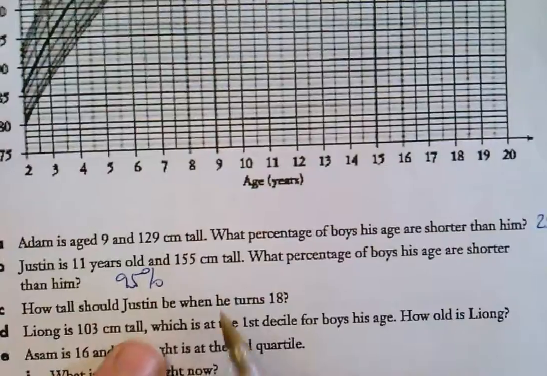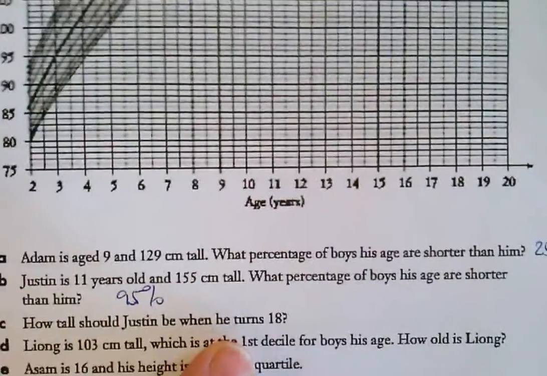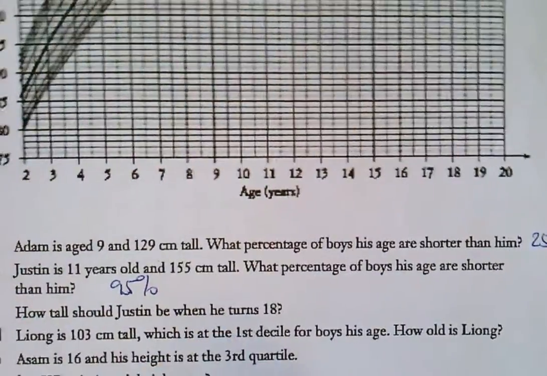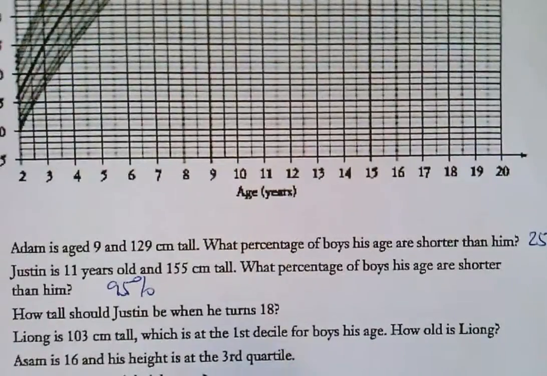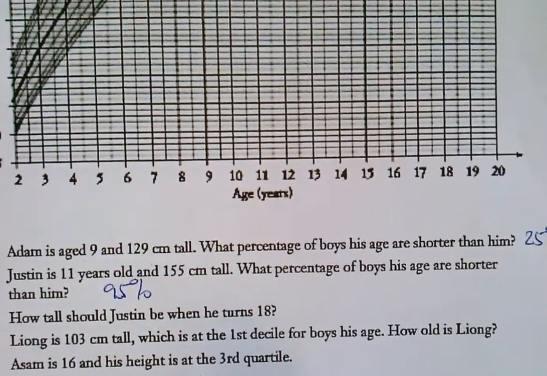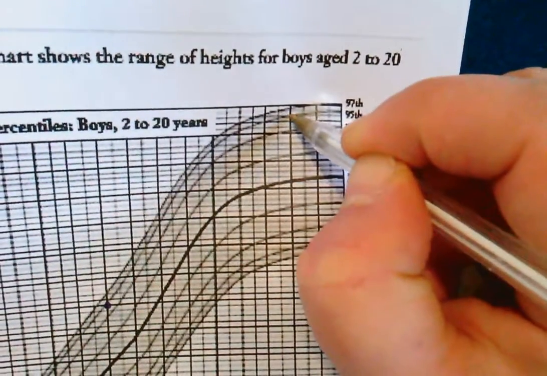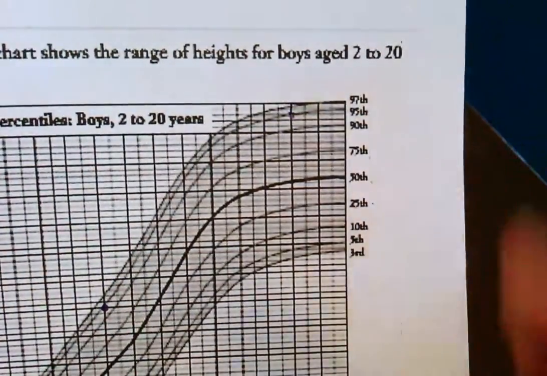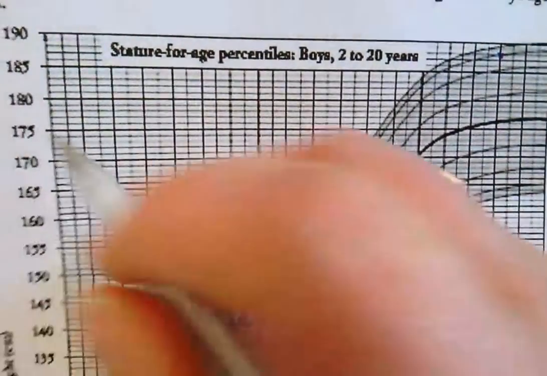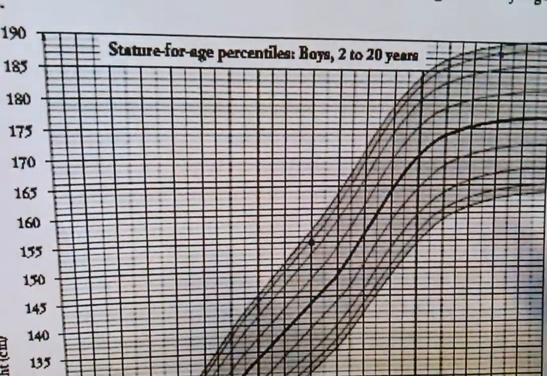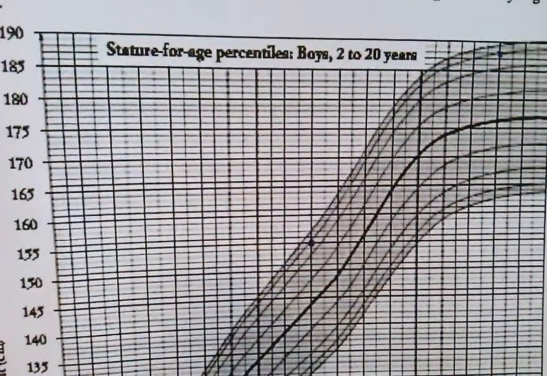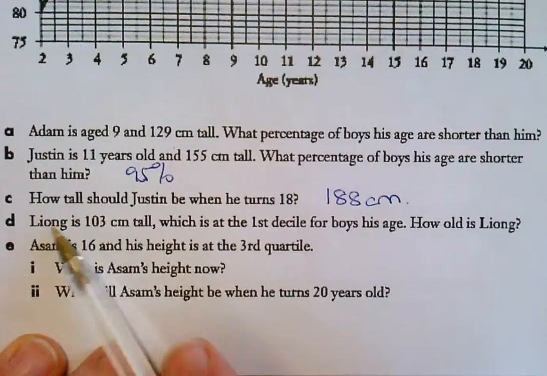And how tall should Justin be when he turns 18? Because he's at the 95th percentile, we assume he's going to stay at the 95th percentile. So we just look up an 18-year-old boy at the 95th percentile. Okay? So 18 years, 95th percentile is here. What's that? It's 2 from the top. No, that's 185. That's 190. You are 2 little squares. 180. Yes.